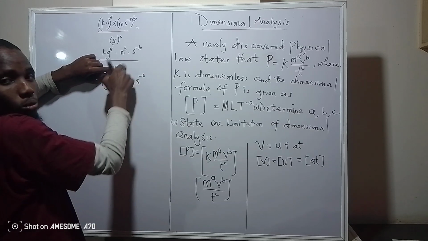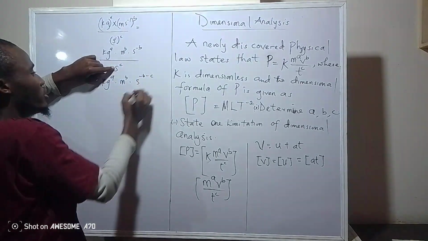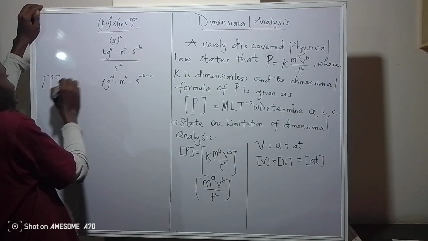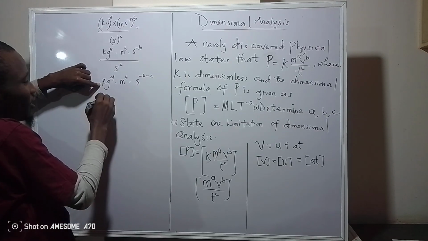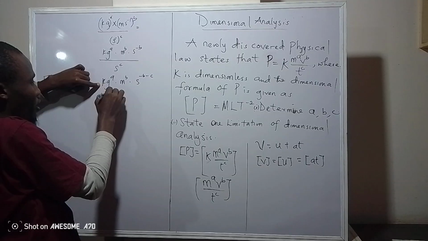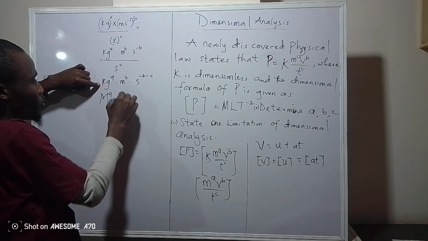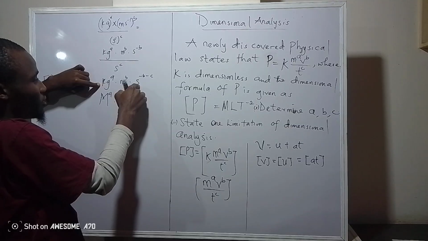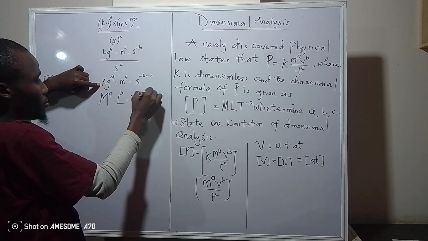This is division, so we are subtracting the powers, minus c. So do not forget we are working with the dimension of this P that we have here: mass, that's capital M to the power of a, dot meter is length L to the power of b, dot T to seconds to the power of minus b minus c.